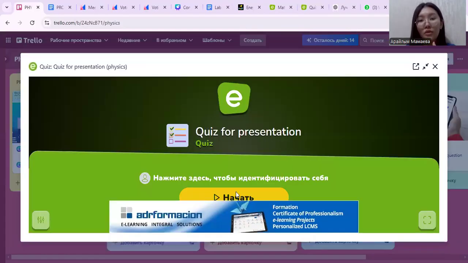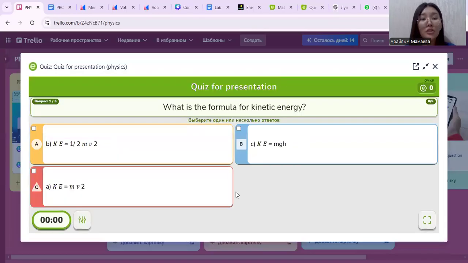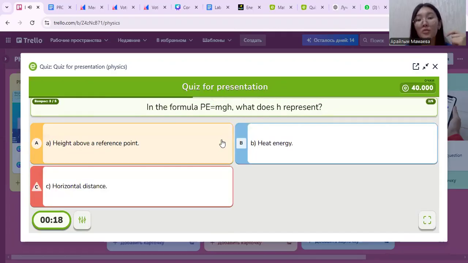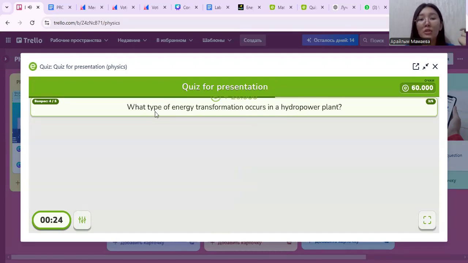Quiz for the presentation. What is the formula for kinetic energy? The kinetic energy formula is KE equals 1/2 mv squared. As an example, potential energy is water stored in a tank. Third, in the formula PE equals mgh, what are the reference points?